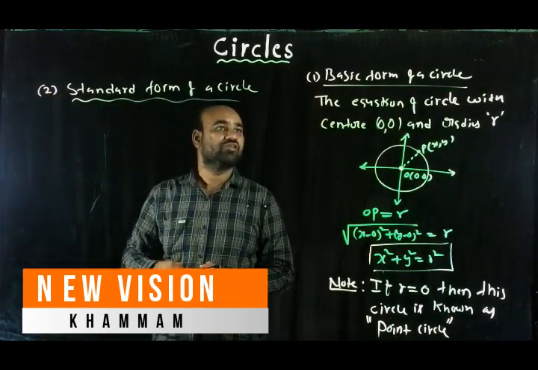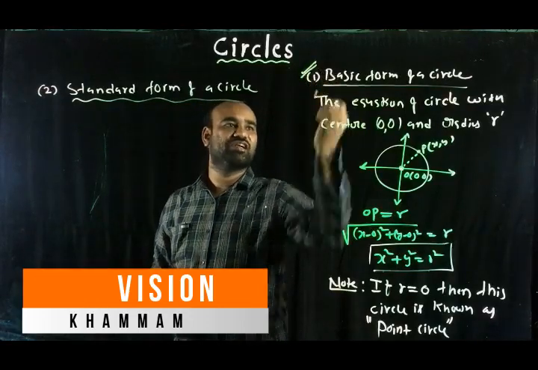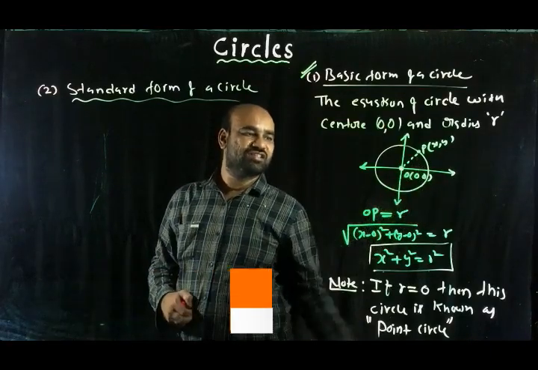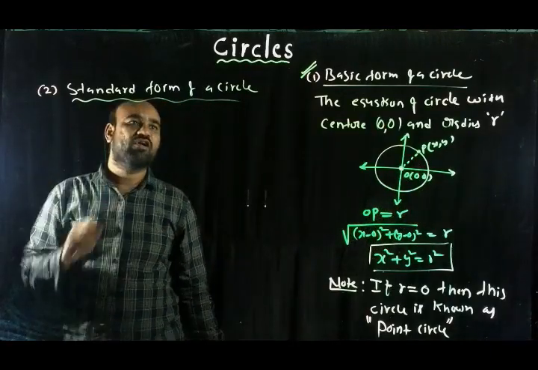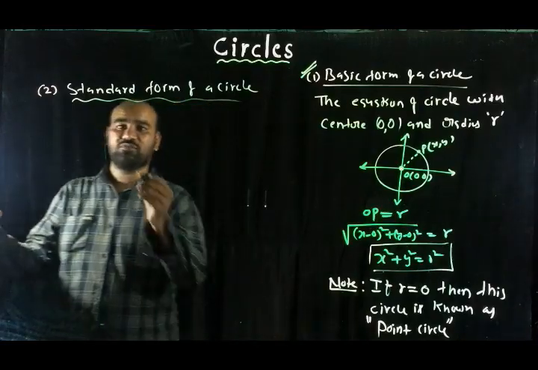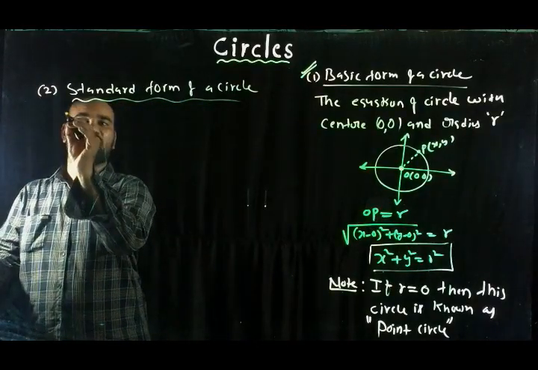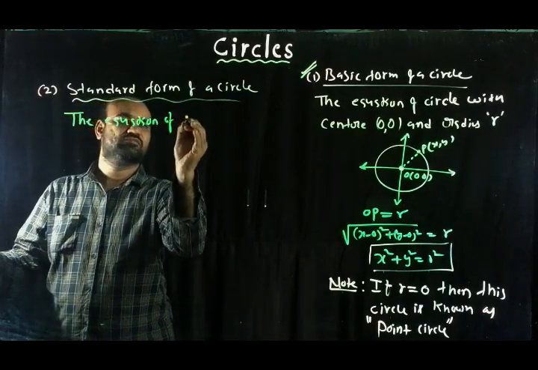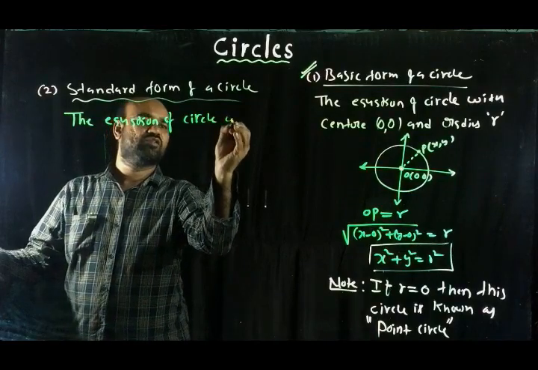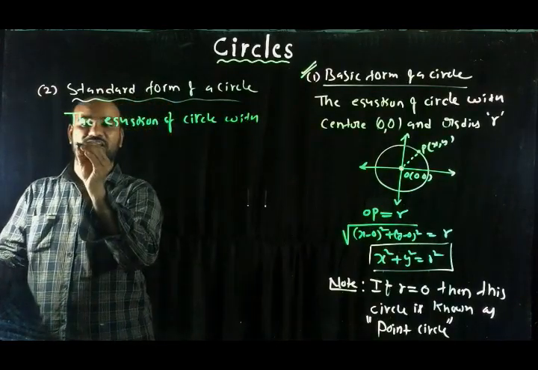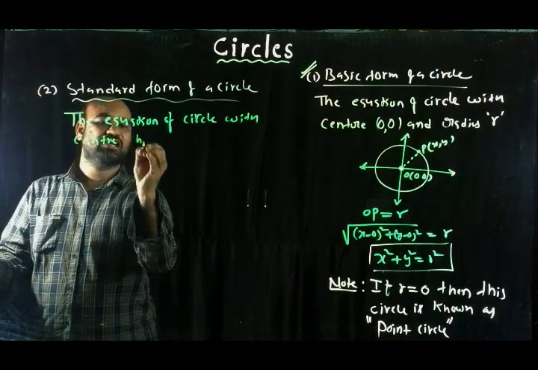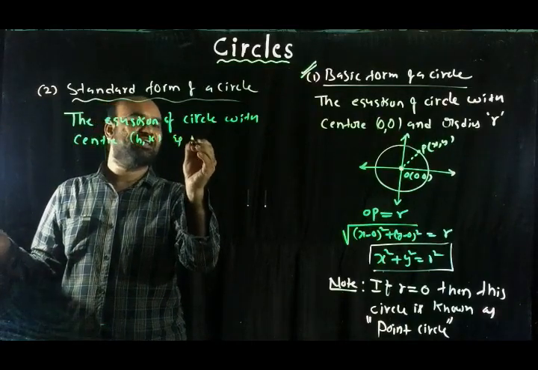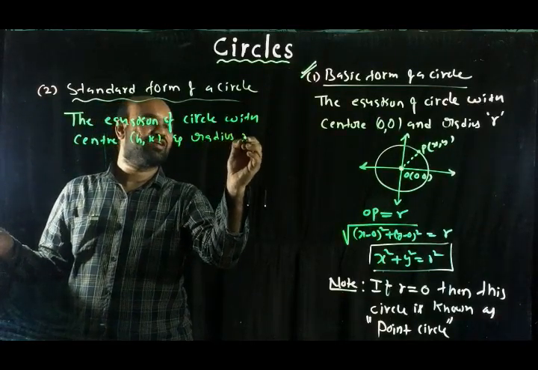Okay, students, basic form of a circle is completed: a circle with center (0, 0), meaning center as origin, and radius r. Now the standard form of a circle. In the standard form, the equation of the circle with center (h, k), which is not the origin but any other point, and radius r.